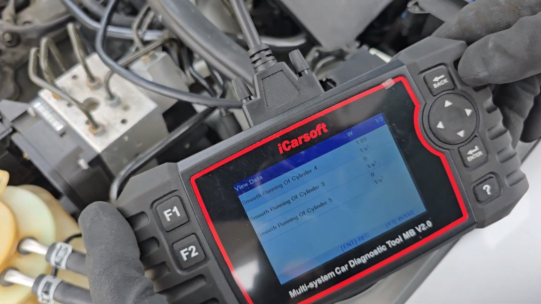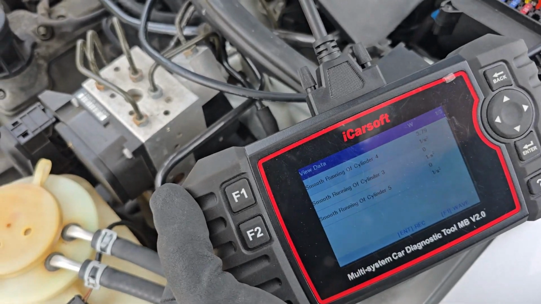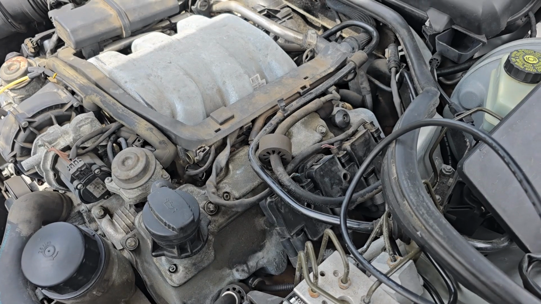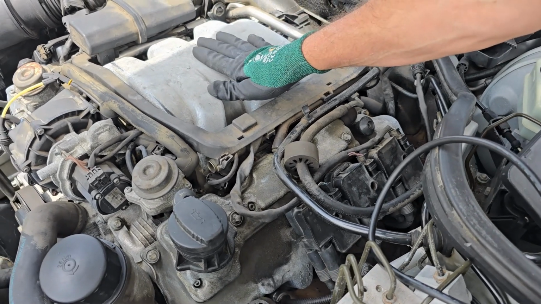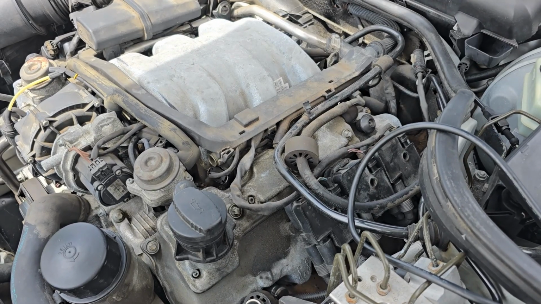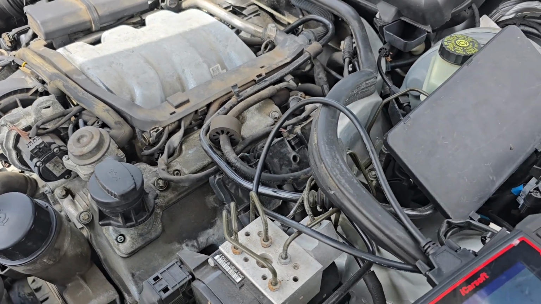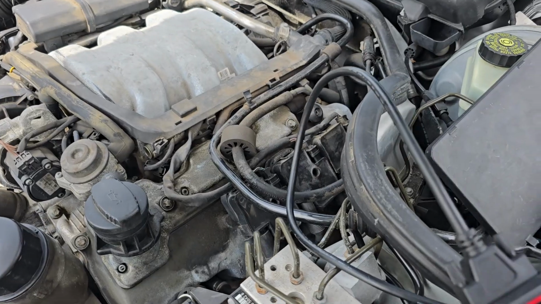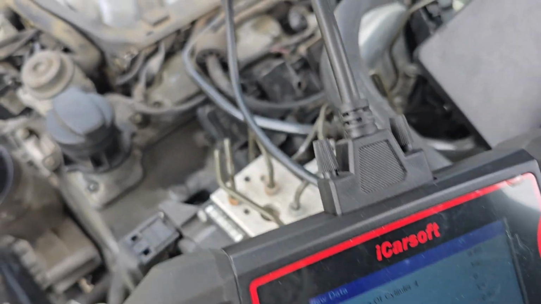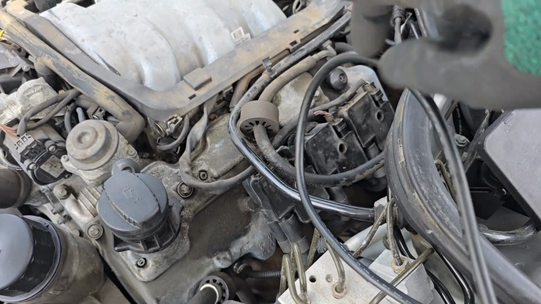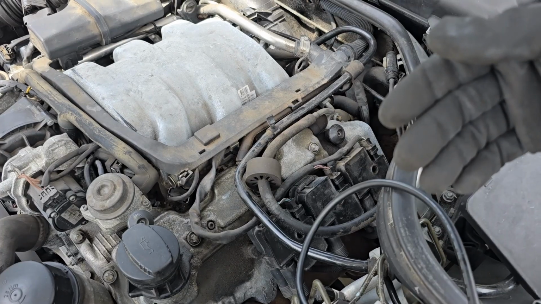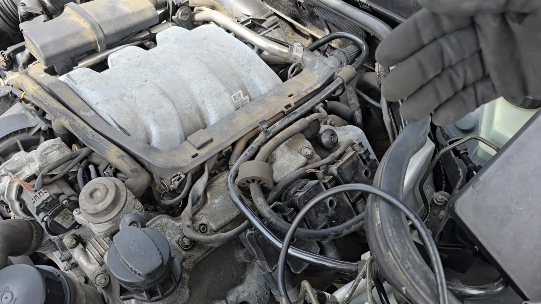Now, it doesn't seem so terrible, but when you're sitting in the car, you can actually feel that misfire. It is such a slight misfire that the engine doesn't even really appear to be shaking, but it is enough that it's noticeable sitting inside the car. So again, we had that misfire on number 5. We switched number 5 with number 4, put it on there, and we see the issue. So you can use this same method for diagnosing.